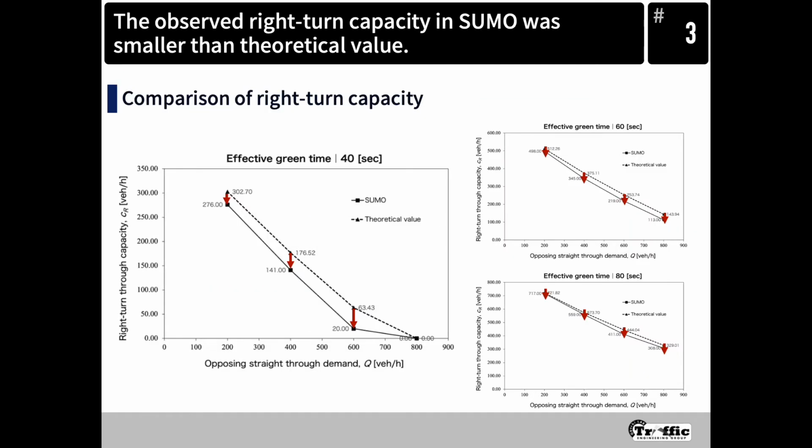This is a result of verification. In all cases, the right-turn capacity in SUMO is smaller than the theoretical value. This means the number of passing right-turn vehicles during effective green time tends to be smaller than we expect. Why were such results brought about? If it is a problem of right-turn behavior in SUMO, we need to revise it.